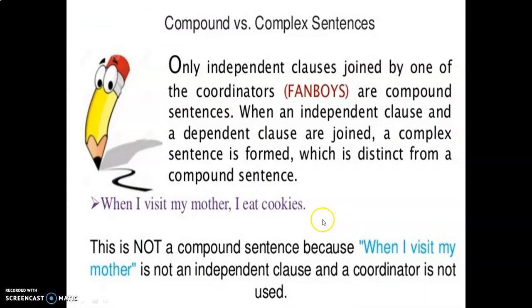Now, compound versus complex sentences. Only independent clauses joined by one of the coordinators, that means FANBOYS, make compound sentences. When an independent clause and a dependent clause are joined, a complex sentence is formed, which is distinct from a compound sentence. When I visit my mother, I eat cookies. This is not a compound sentence because "when I visit my mother" is not an independent clause and a coordinator is not used.